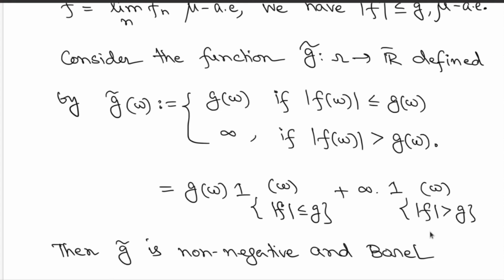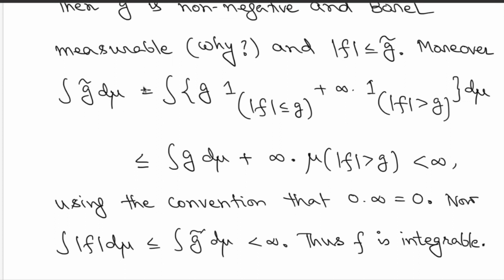That's good. And if the function f is a limit of measurable functions, then it is measurable, so measurability here is not an issue. Therefore the function g tilde that you have defined is a measurable function. Write down that argument that the g function is Borel measurable.